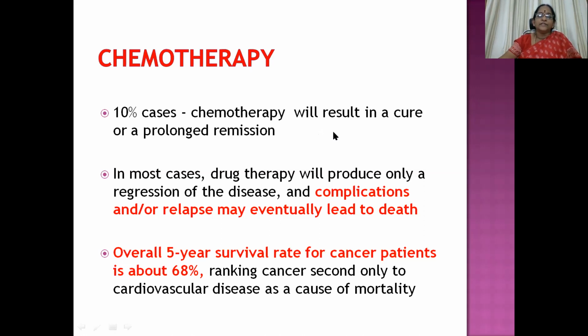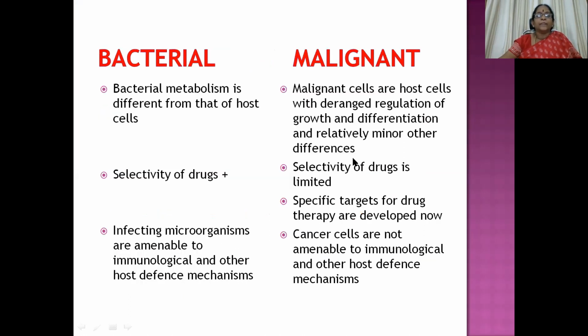Overall, the 5-year survival rate for cancer patients is 68%. That is the reason why cancer has taken the second position regarding the mortality rate of all diseases. Now if we look at the differences between bacterial infected cells and malignant cells, we are discussing why it is tough to treat cancer.